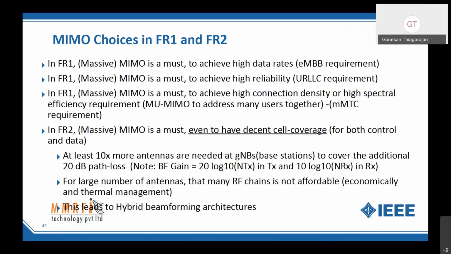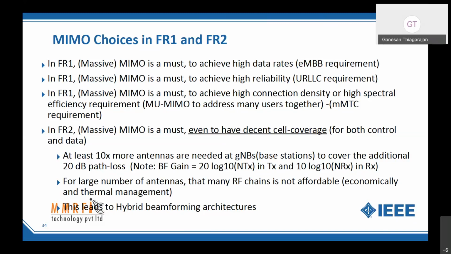In FR1, massive MIMO is a must because I want to achieve high data rate; up to 8 spatial layers can be done. It is also a must in FR1 for achieving high reliability because of the URLLC, ultra reliability requirement, right? And again in FR1, massive MIMO is a requirement for achieving high connection density because I want to do multi-user MIMO transmissions, which is an mMTC requirement, as well as multi-user MIMO for the spectral efficiency requirement.